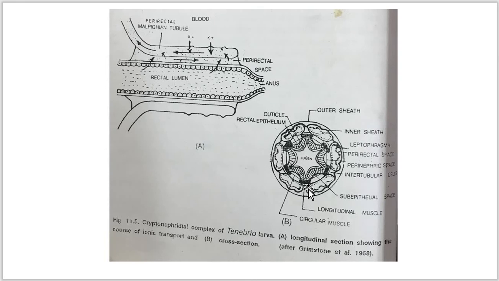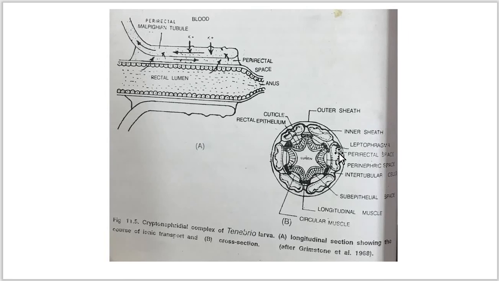Here you can see the longitudinal muscle followed by the circular muscle, and here the subepithelial spaces. Now these large cells are nothing but the leptophragma. Leptophragma get connected.